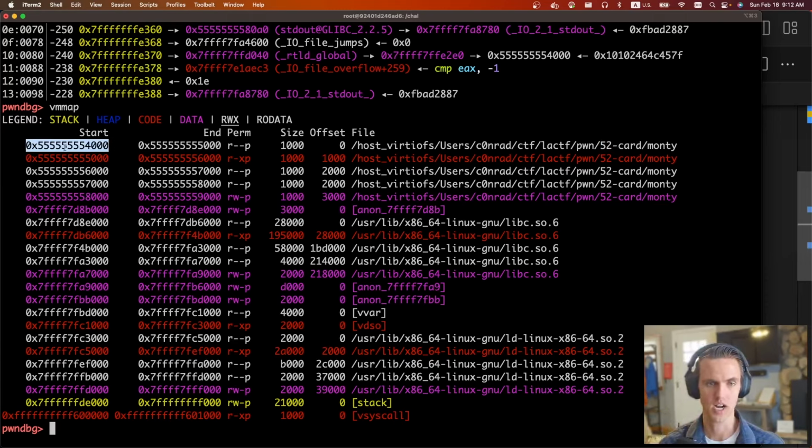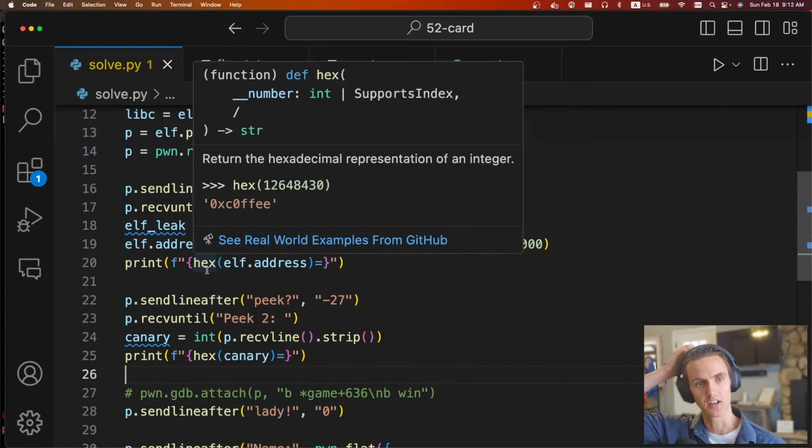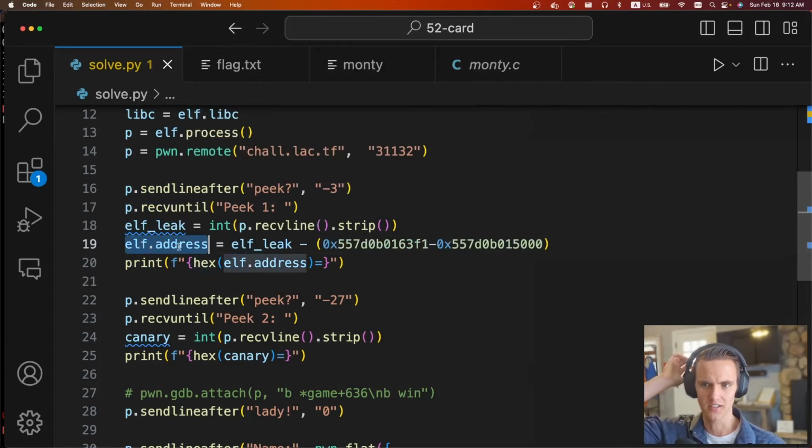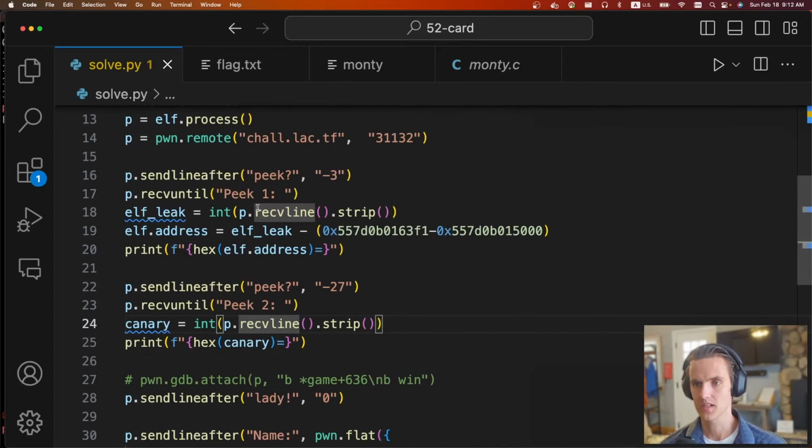And so you can subtract those and you know what the difference is. And so that way you can always align the ELF address correctly. So we know what the base of the ELF address is. And so that way we can calculate the win function. You don't actually have to calculate this. You could just calculate directly the difference between the leaked value and the win address. I just think it's nice to always have the base address, and then you can just reference it from the symbol that you need. But anyways, that's our first leak.